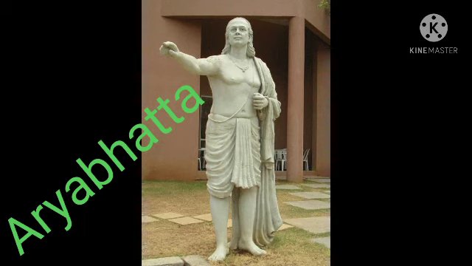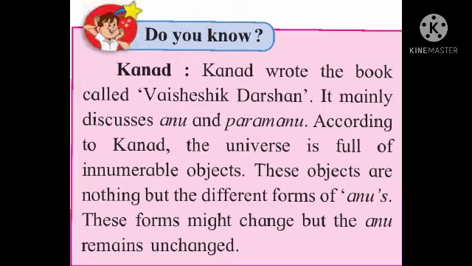This text discusses principles of Indian astronomy along with the principles of astronomy from the Greek, Roman and Egyptian civilizations. Do you know Kannad? Kannad wrote the book called Vaisheshik Darshan. It mainly discusses Anu and Parmanu. According to Kannad, the universe is full of innumerable objects. These objects are nothing but the different forms of Anus. These forms might change, but the Anu remain unchanged.